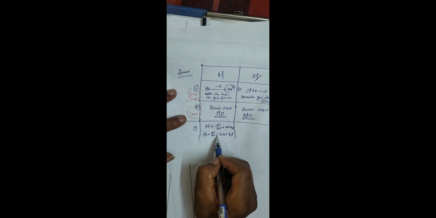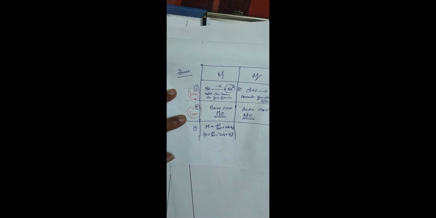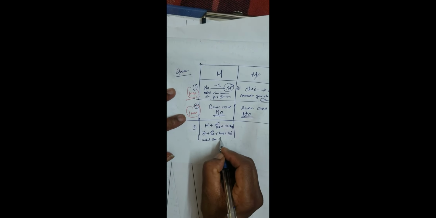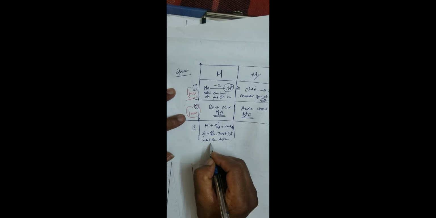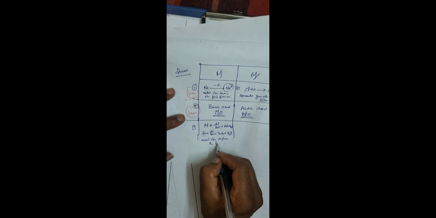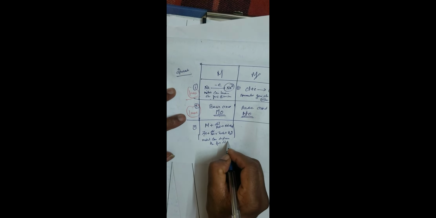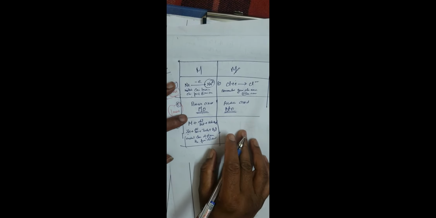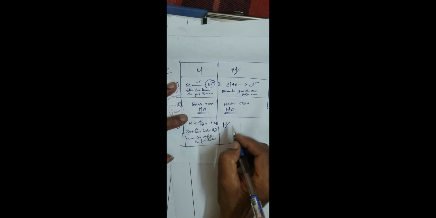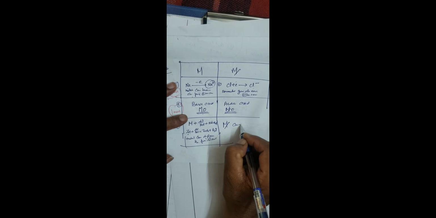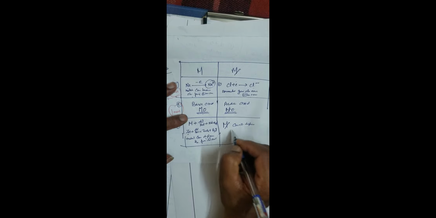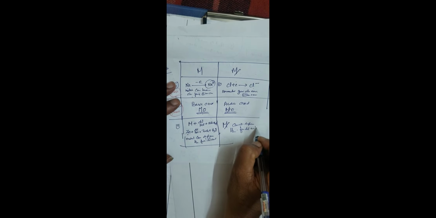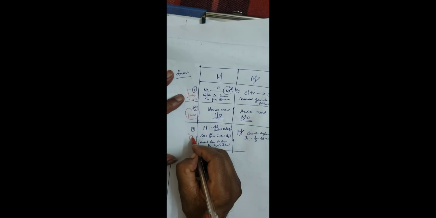Metal can displace hydrogen from dilute acid. That is important, not concentrated, dilute acid. Non-metal cannot displace hydrogen from dilute acid. Another 1 mark.